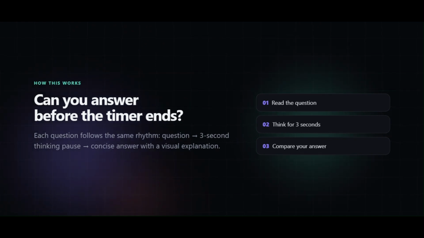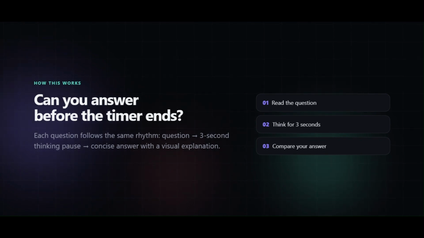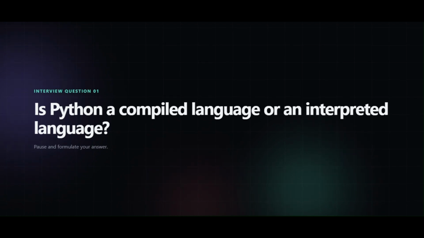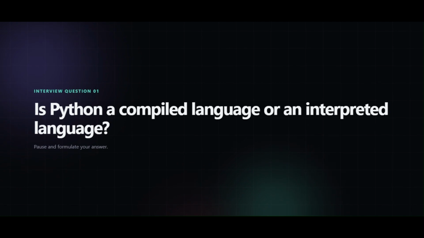Each question follows the same rhythm: question, 3-second thinking pause, and a concise answer with a visual explanation. First question: is Python a compiled language or an interpreted language? You can pause and formulate your answer.